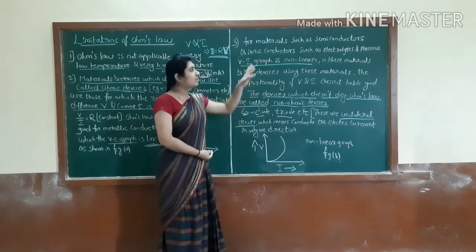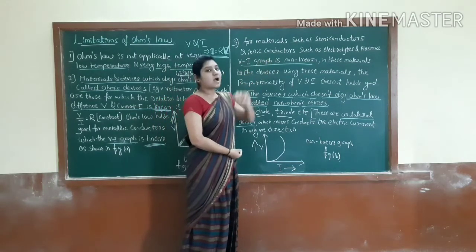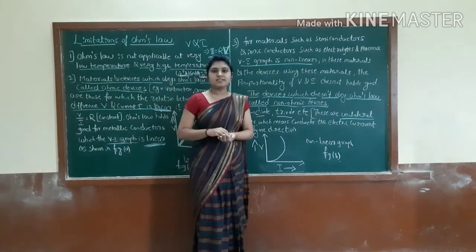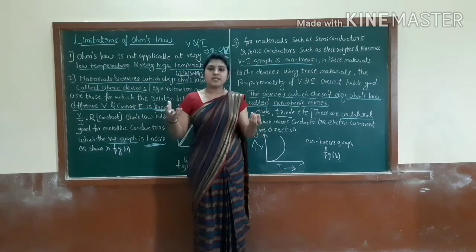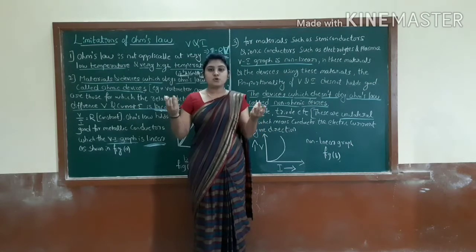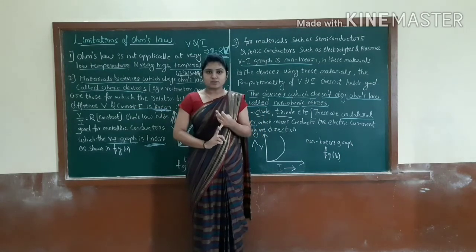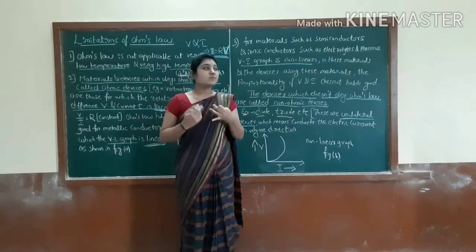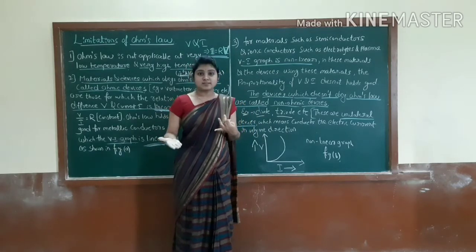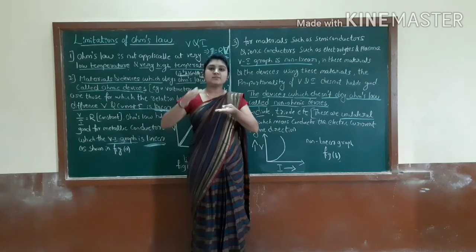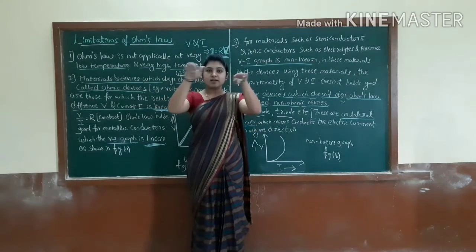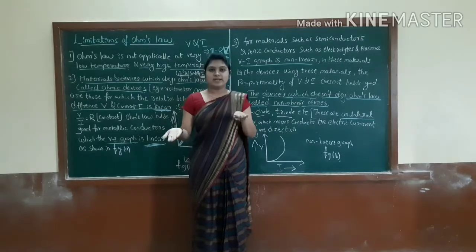You can take it as the semiconductors and the ionic conductors. Electrolytes means what? Electrolytic solution. In that we will get two ions, positive and negative ions, right? Semiconductors means what? These are materials which come in between the conductors and the insulators.